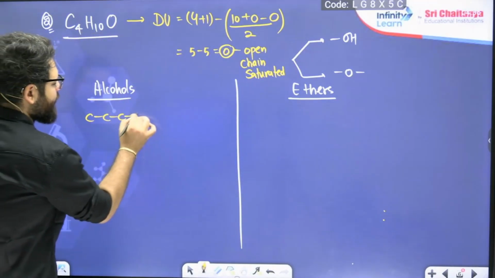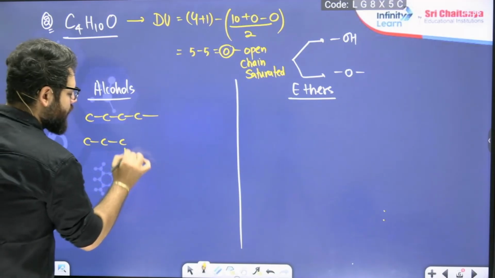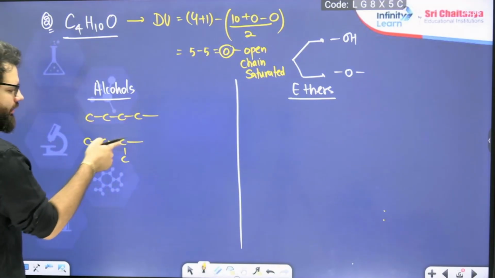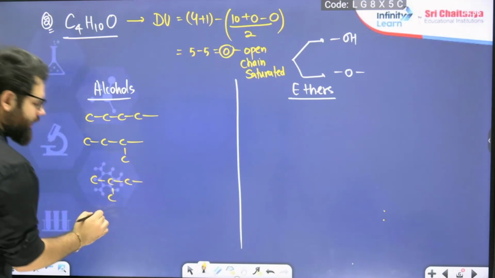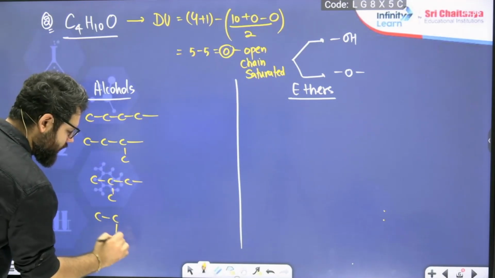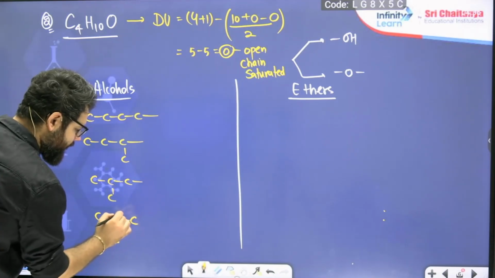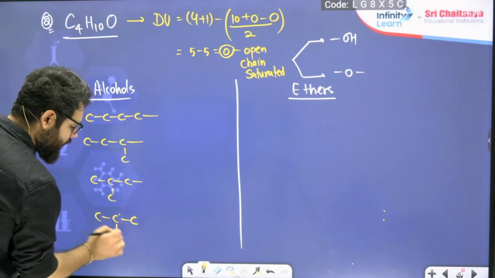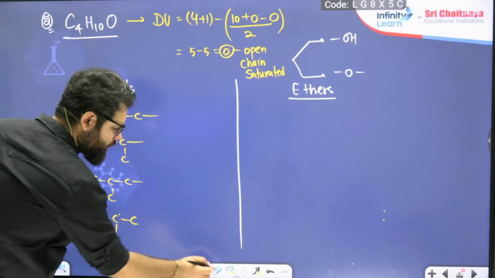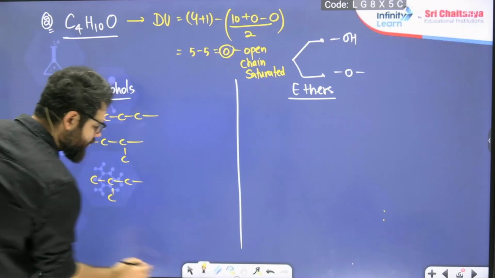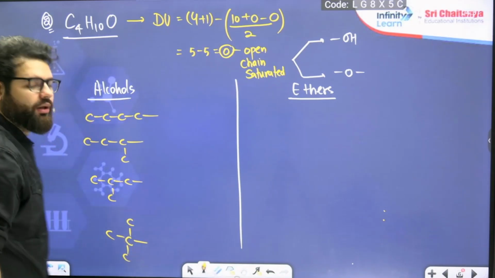One will be butyl, secondary butyl, isobutyl, I'll just draw it here, and tertiary butyl, a carbon attached to 3 more carbons.